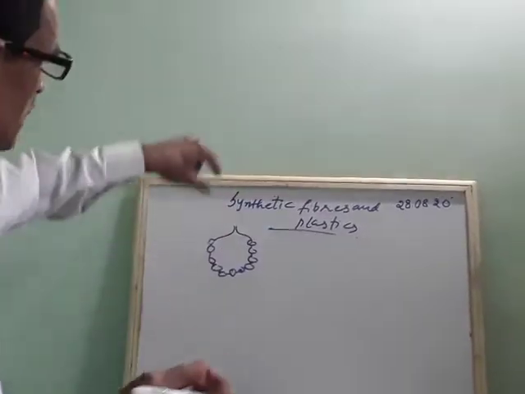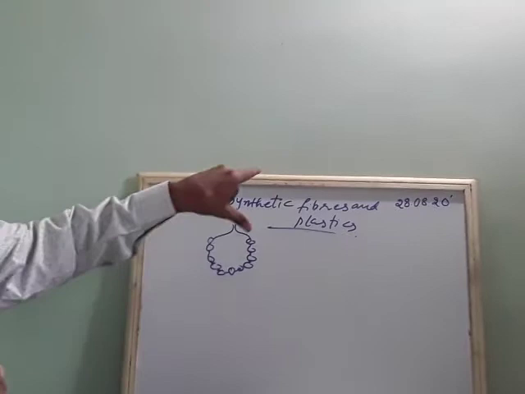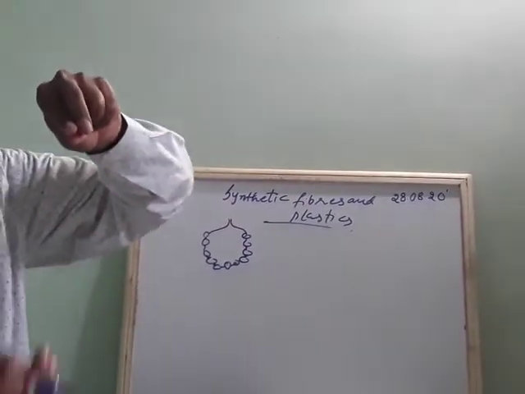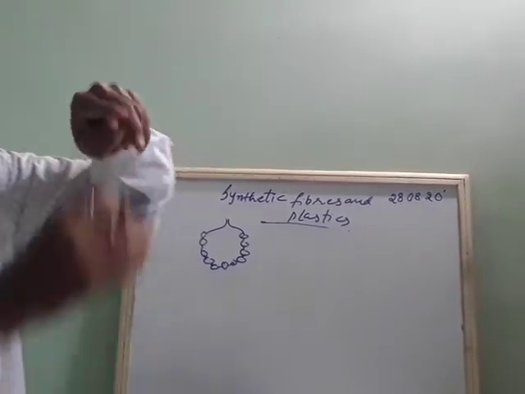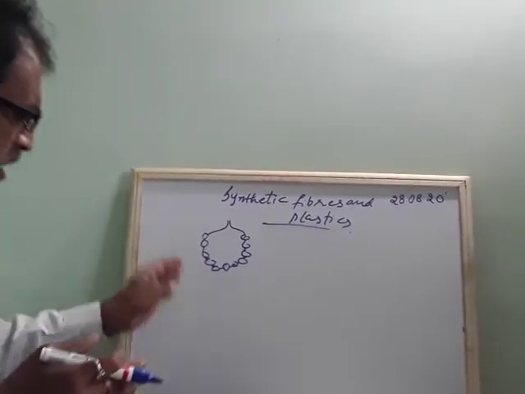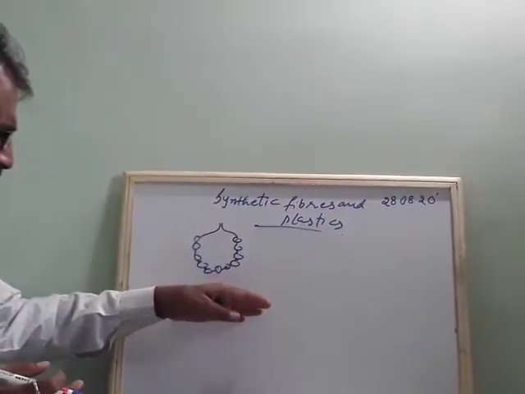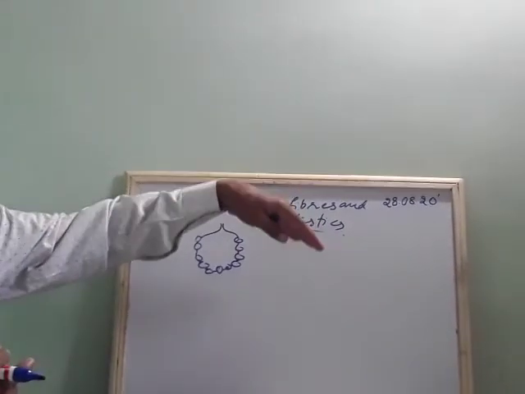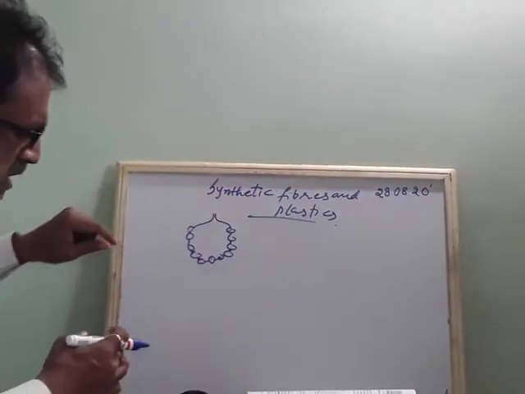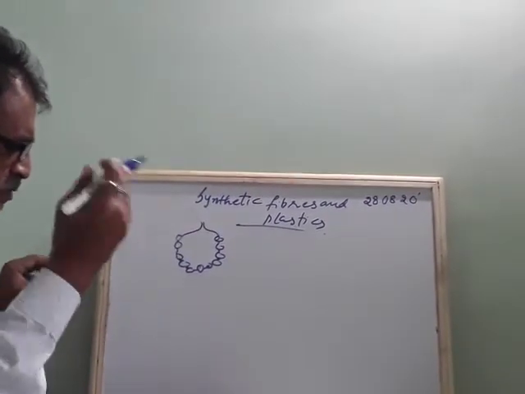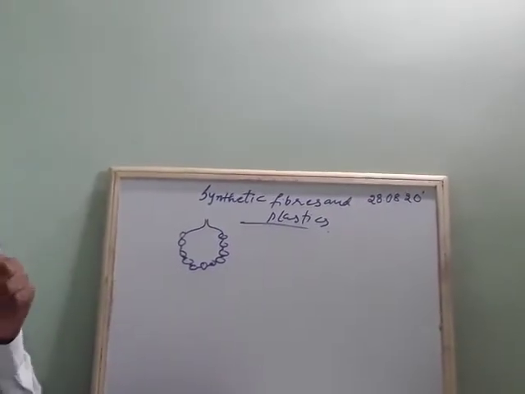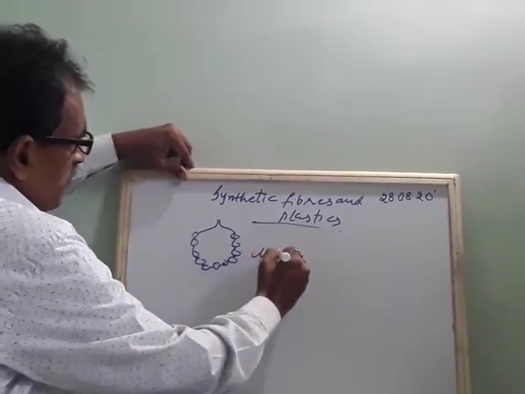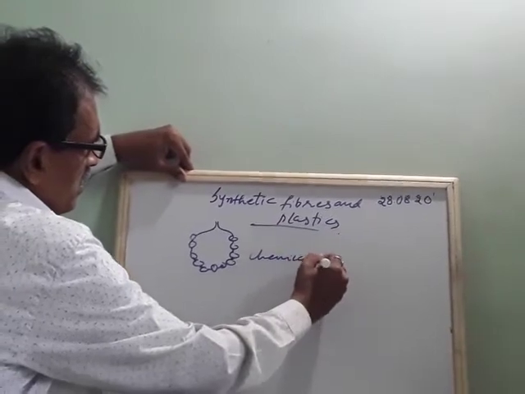So synthetic fibers are also in the form of a single unit. Many single beads are joined to make a larger unit. In the same way, a synthetic fiber is also a chain of smaller units, which we call monomers. Each one is made up of a single unit and it is made up of a chemical substance.